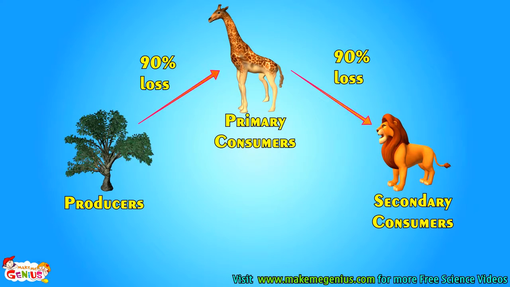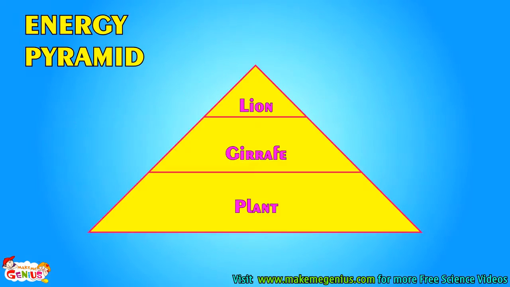So does the giraffe get all the energy from the plant which the plant gets from the sun? Or does the lion get all the energy from the giraffe which the giraffe gets from the plant? The answer is no. Actually, 90% of energy is lost when it passes from one part of the chain to another. Like 90% energy is lost when the giraffe eats the plant. Similarly, 90% energy is lost between the lion and the giraffe. Look at this pyramid. It is called an energy pyramid. This shows that energy available becomes lesser and lesser as we move to the top of the food chain.